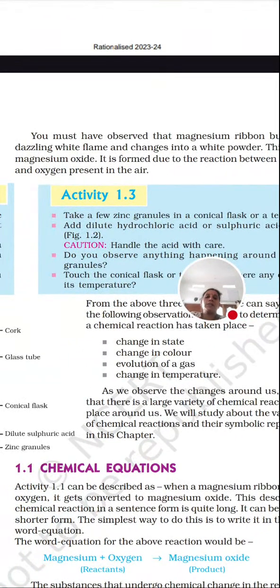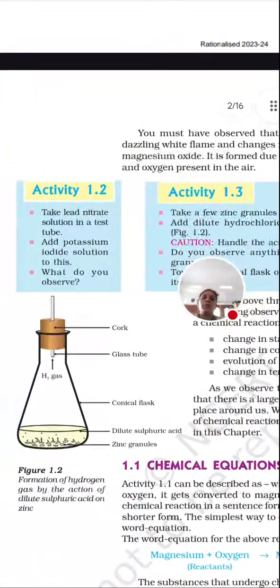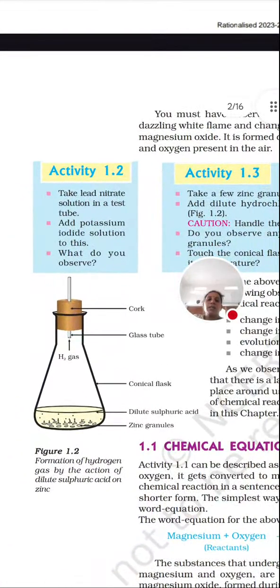Now the next activity is also very important. Here, zinc granules: formation of hydrogen gas by the action of dilute sulfuric acid on zinc. When sulfuric acid is added to zinc, zinc converts into ZnSO4 and hydrogen is liberated. Zn plus H2SO4 forms ZnSO4 plus H2. So here hydrogen is liberated.